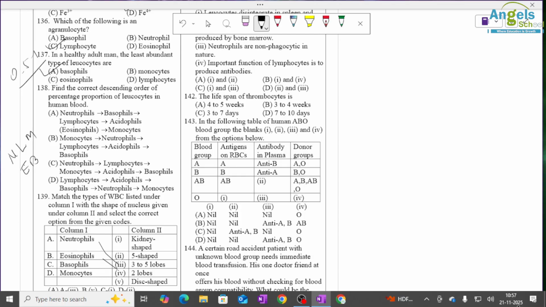Then basophils have an S-shaped nucleus, and monocytes have a kidney shape. Okay, so option D is correct.